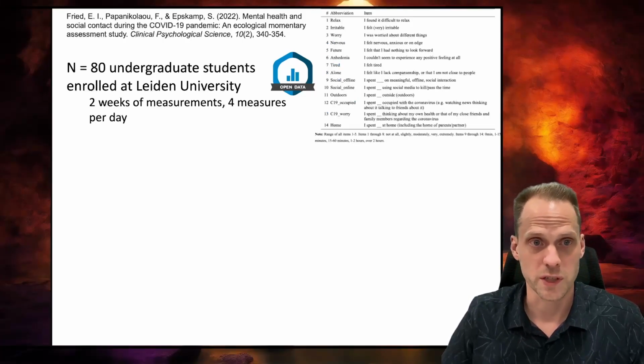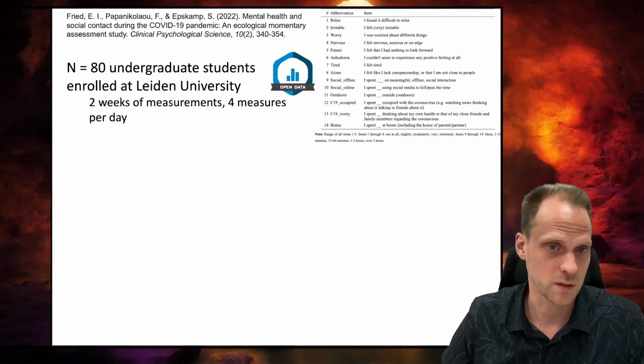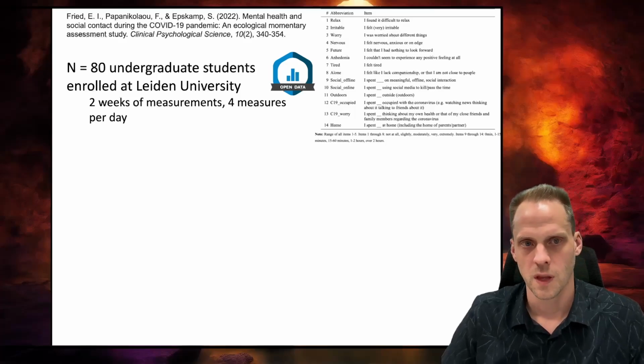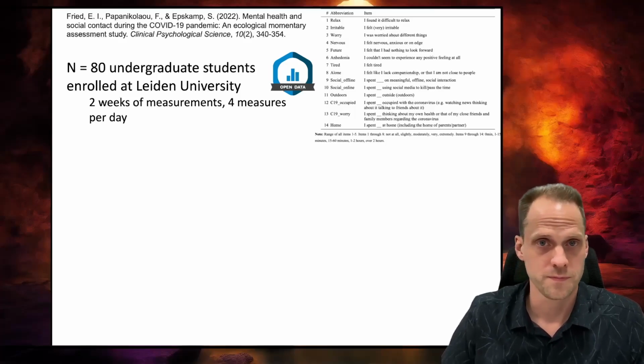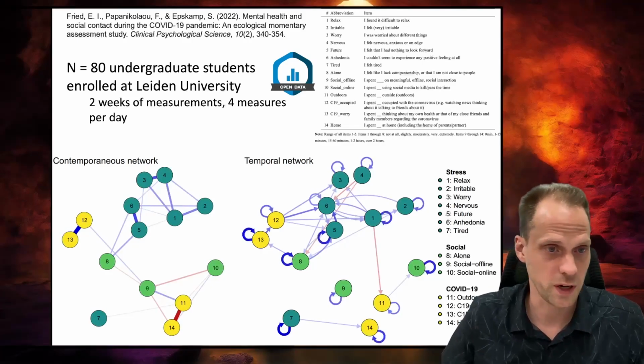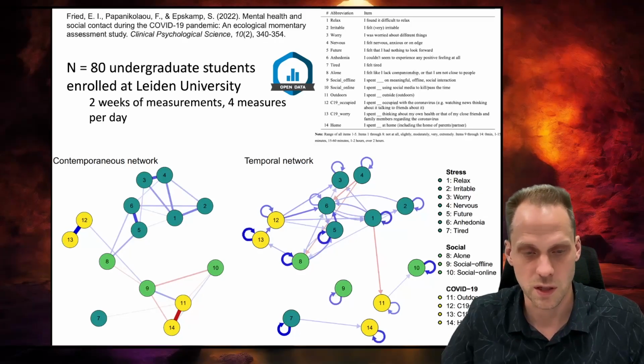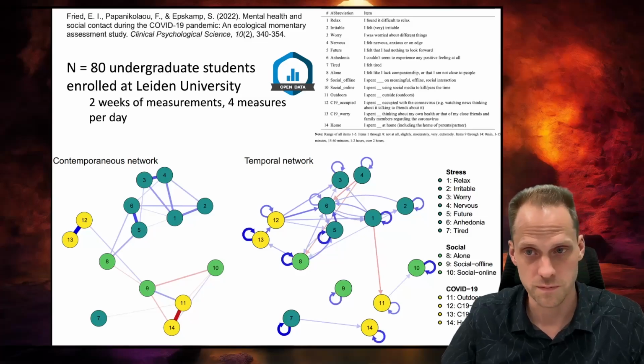These are the variables that we measured, a subset of them that we included in the networks. Mainly stress-related variables and things about COVID-19, and also some social variables. Then we estimated these networks. So we get the contemporaneous and the temporal network. I didn't include the between person network here. It wasn't that interesting, so I only include these two here.